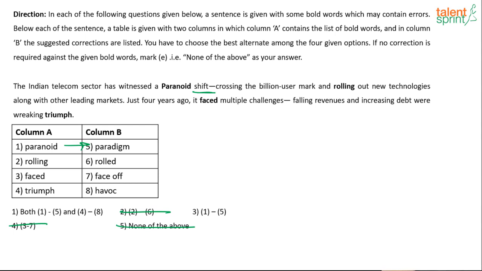Okay, were wrecking triumph. Triumph is a very positive word, right? So whenever you see the word triumph, it will never be wrecking triumph. It will be victory, right? So we are not talking about victory. We are talking about havoc. Okay, so wrecking havoc. 4 has to be changed to 8. So 1 is the right answer.